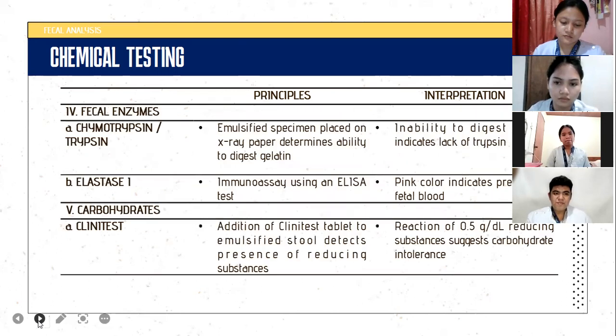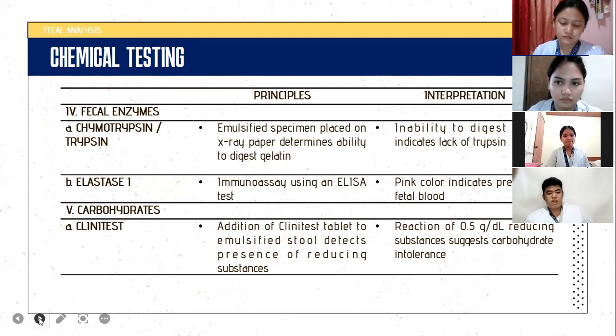Next, the fecal enzymes. We have 2 enzymes na nakapaloob sa fecal enzymes: the chymotrypsin and elastase 1. Chymotrypsin is the most resistant to intestinal degradation and the most sensitive indicator of less severe cases of pancreatic insufficiency. And its principle, the specimen is placed on the X-ray paper that determines the ability to digest gelatin. Kung hindi na-digest yung gelatin, that indicates lack of trypsin.